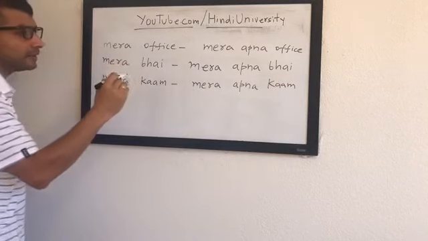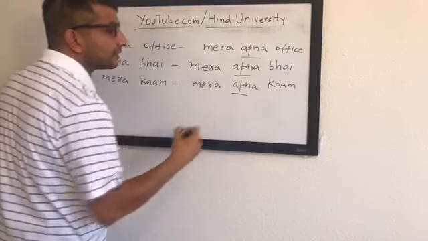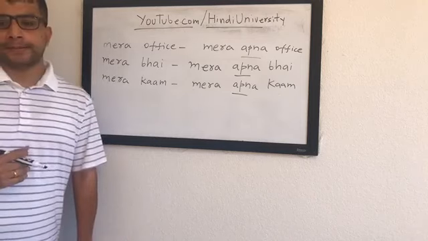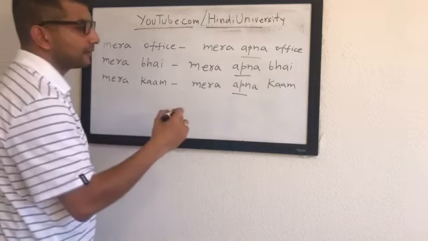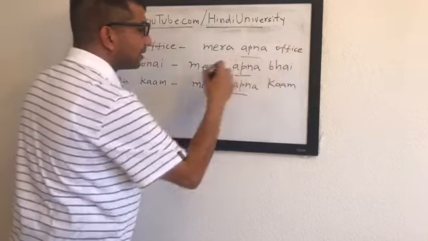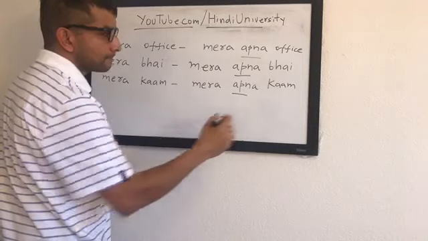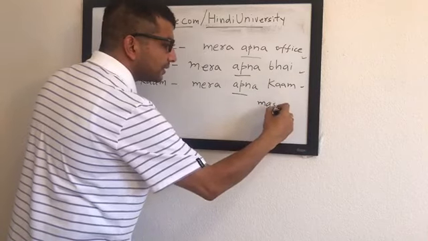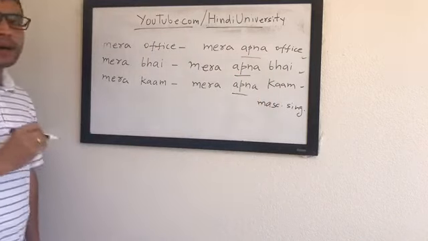Why are we using अपना here, Tara ji? अपना office, अपना भाई, अपना काम, and not अपनी and अपने. Because they are masculine. Which part is masculine? Office, bhai and काम. That's right. So all of these are masculine singular nouns, and because of that we are using apna.